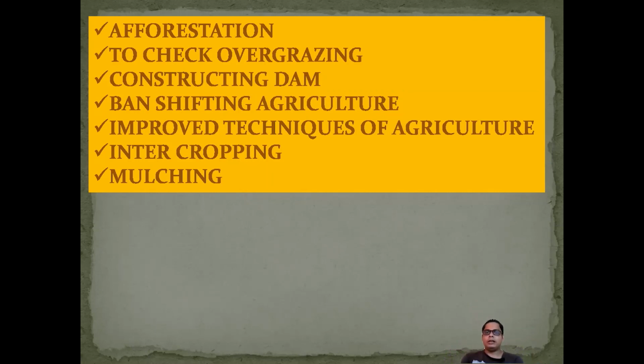Improve the techniques of agriculture. Whatever technique we are following is the traditional technique, and our farmers do not use modern agricultural technology. That should be considered. So improve our techniques of agriculture so that our farmers can get the facilities that enrich our soil and maintain its fertility. Intercropping we already discussed, mulching we already discussed. So this is all about the methods by which we can conserve our soil. Thank you for watching this video.